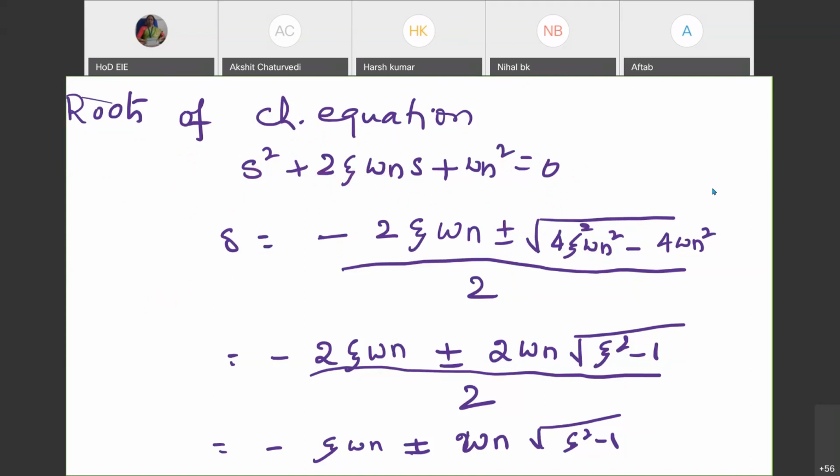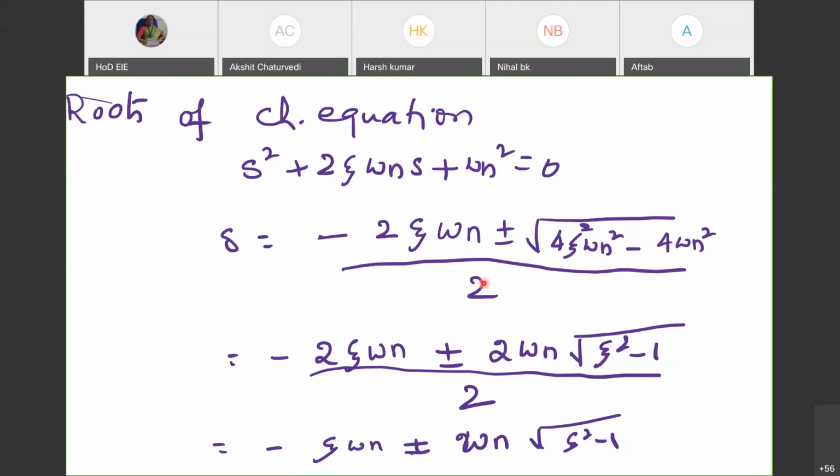So by putting those values, I have obtained the roots of the characteristic equation as minus 2 zeta omega n plus or minus square root of 4 zeta square omega n square minus 4 omega n square, by 2. Because it is having the sign plus or minus, with plus there is one root, with minus there is another root. So the equation would be having two roots, S1 and S2, namely S1, S2 equal to minus 2 zeta omega n plus or minus square root of 4 zeta square omega n square minus 4 omega n square, by 2.